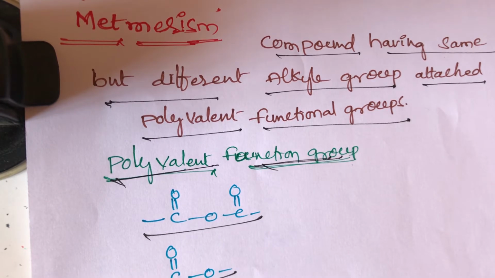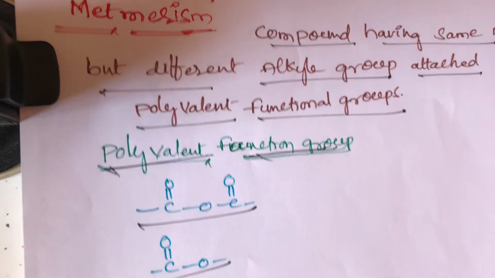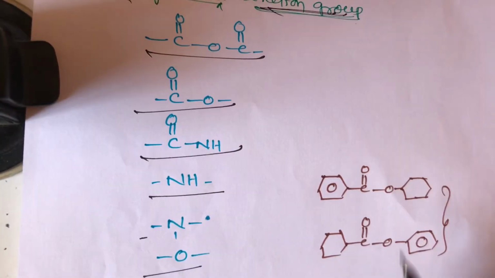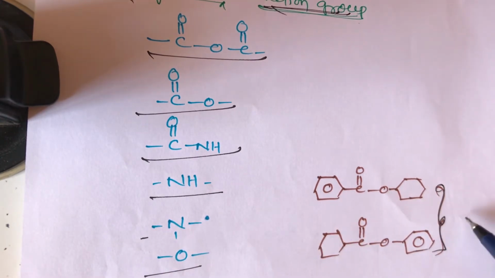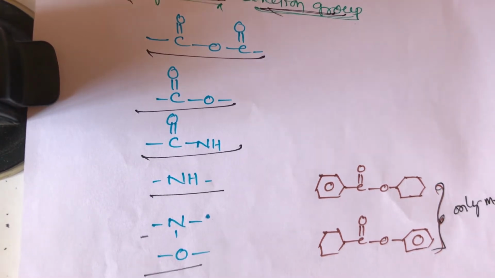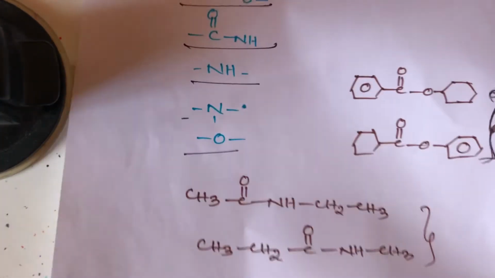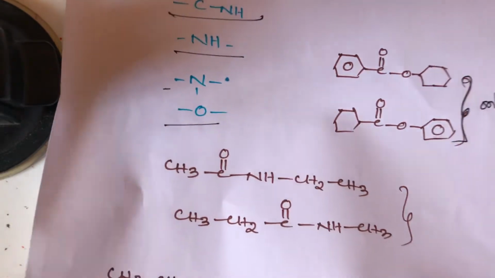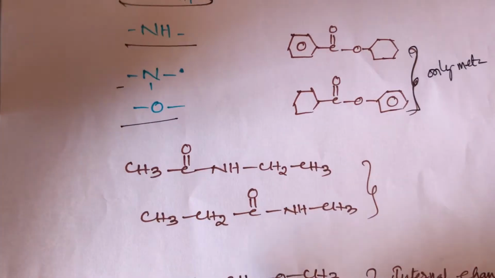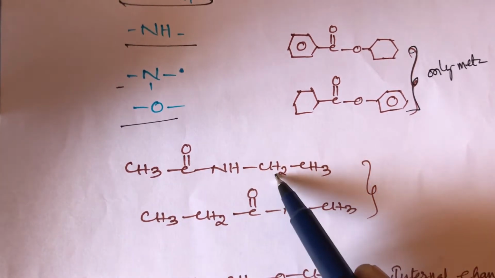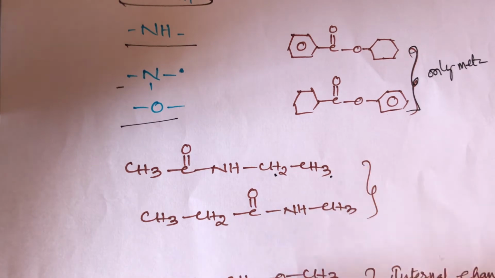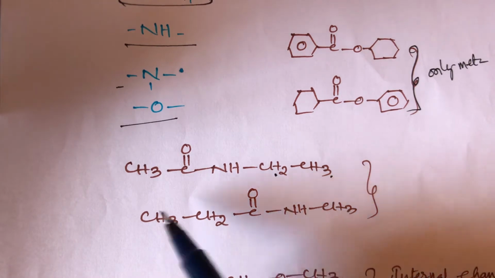Now, for examples of metamerism, I will take two examples; these two are metamers. Another example is CH3CONHCH2CH3 and its isomer. Both structures are metamers because they have different alkyl groups.